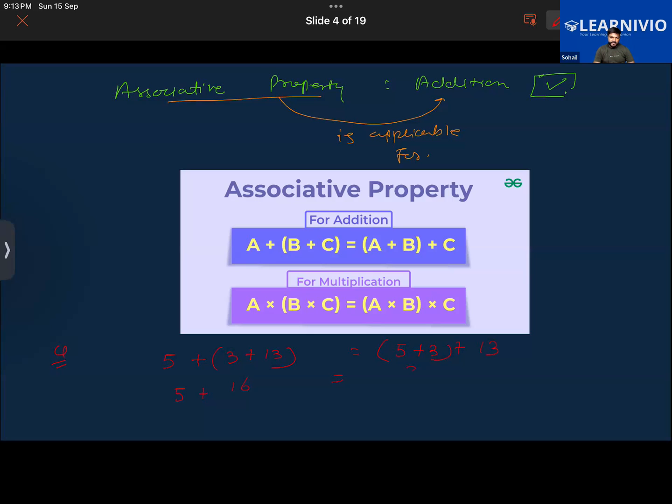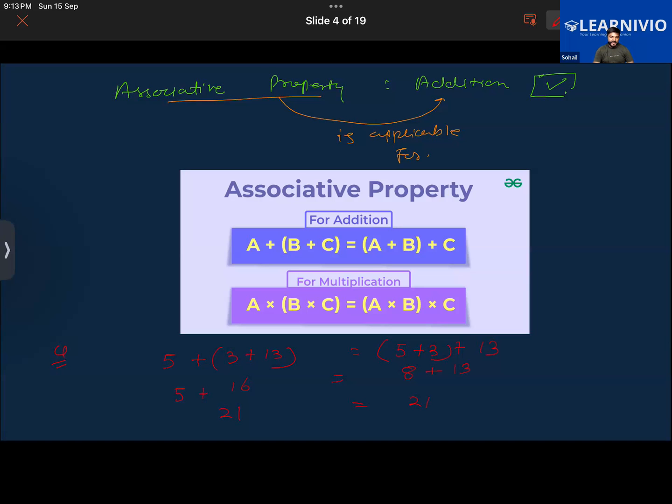So here it will be 5 plus 3, so it will be 8, and outside it's 13. So 5 plus 16 is 21, while 8 plus 13 is also 21. Is our answer changing? No. So we can add any 3 or more than 3 numbers in any grouping, but the answer remains the same. So that is what the associative property says.